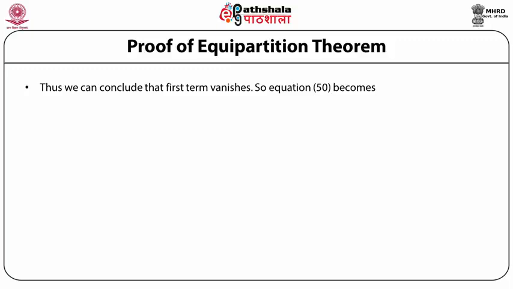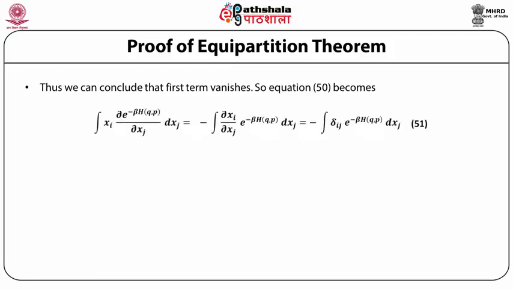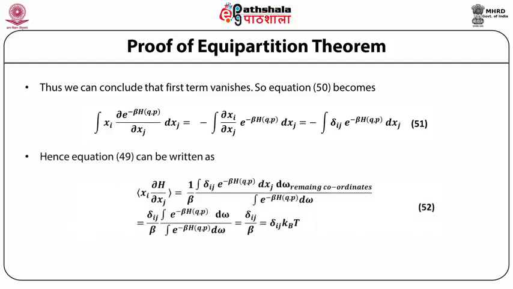So equation 50 becomes the integral of xi multiplied by the partial derivative of e raised to power minus beta H(q,p) with respect to xj over xj, which is equal to minus the integral of delta xi with respect to xj, e raised to power minus beta H(q,p) dxj, which is equal to minus the integral over delta ij e raised to power minus beta H(q,p) dxj.